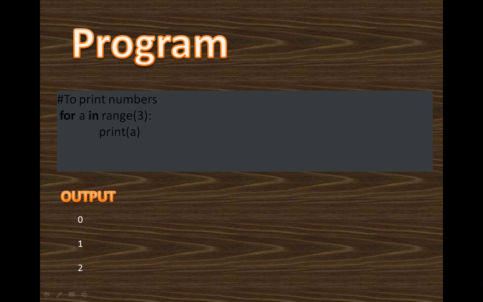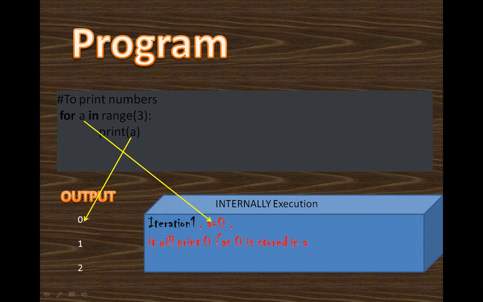How will it work? I have taken for A in range 3. So what will the output be? In the first iteration, your A will be 0 and it will print 0. As 0 is stored in A, first it will take 0 and print 0. In the second iteration, what will it do?